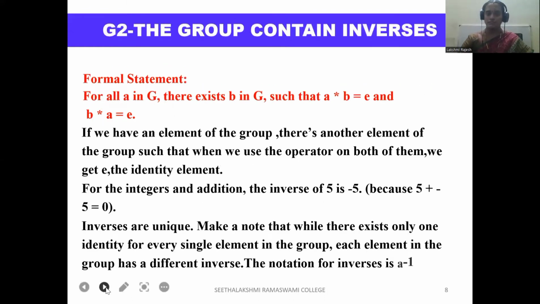G2. The group contains inverse. For all A in G, there exists B in G such that A star B equals E and B star A equals E. If we have an element of the group, there is another element of the group such that when you use the operator on both of them, we get E, the identity element. For the integers and the addition, the inverse of 5 is minus 5 because 5 plus minus 5 equals 0. Inverses are unique. Make a note that while there exists only one identity for the group, each element in the group has a different inverse. The notation of the inverse is A inverse.